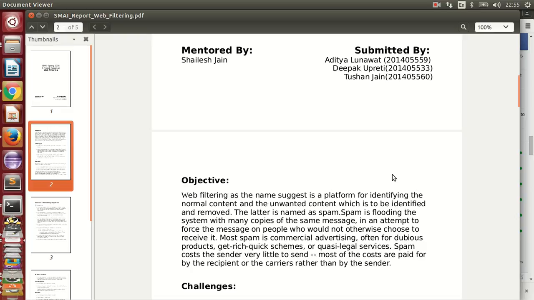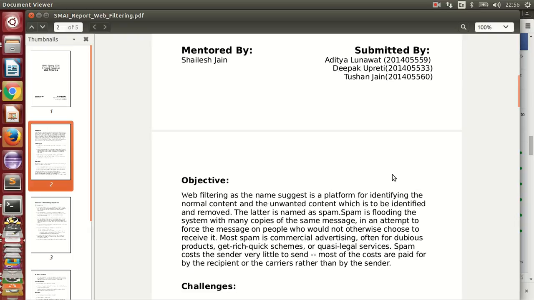So here comes the objective. The objective of our project was to do web filtering on SMS. Web filtering, as the name suggests, is a platform for identifying the normal content and the unwanted content, which is to be identified and removed. By normal content, we mean it can be a normal message or email, and we can apply any custom filter, like if the email contains some images or some particular phrase, then filter it. And the latter, that is unwanted content, is normally referred to as spam.